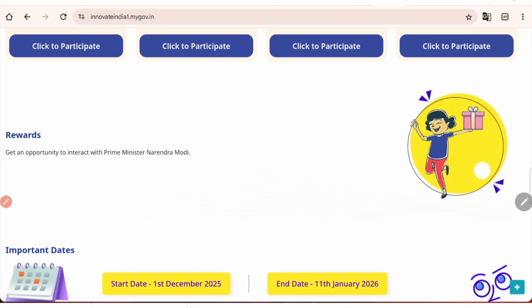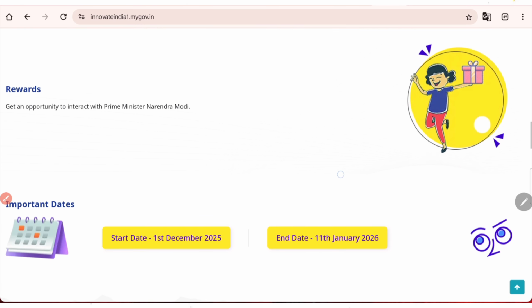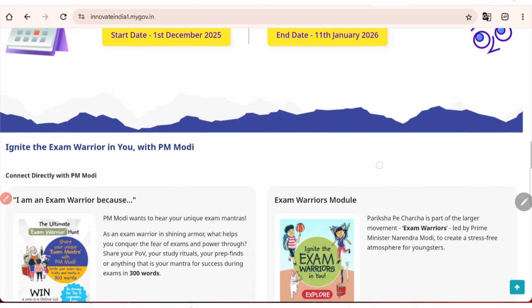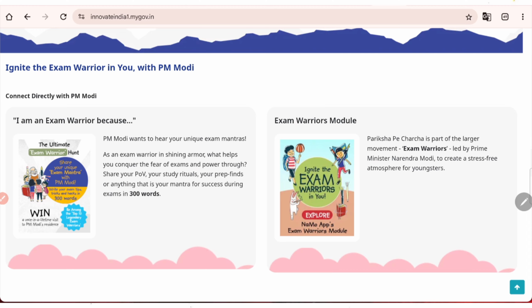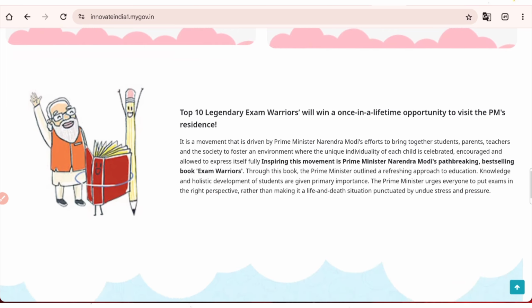Before that, let's see a few more things, like the reward. You will get an opportunity to interact with PM Narendra Modi. And the important dates: this has already started on 1st December and the last date of participation is 11 January 2026. Here a few more details about Exam Warrior are given, where a lot of information is provided. You can read all these modules.